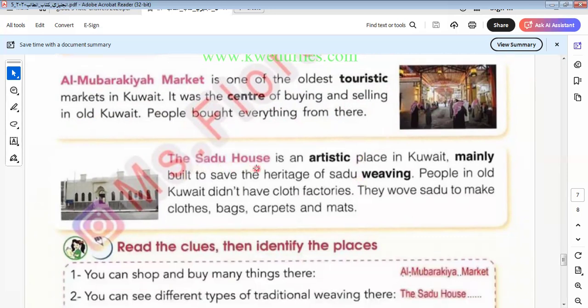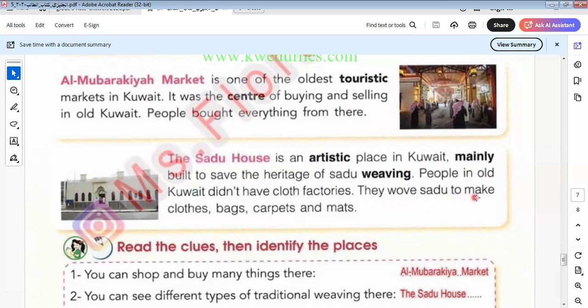The Sadu House. The Sadu House is an artistic place in Kuwait, mainly built to save the heritage of Sadu weaving. People in old Kuwait didn't have clothes factories.